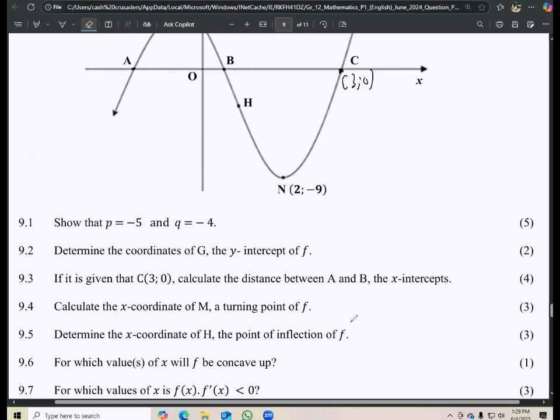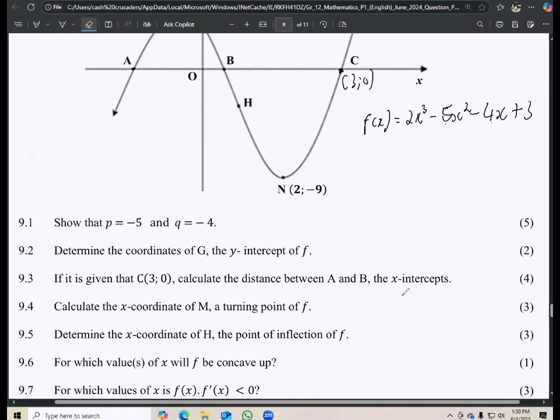So that means here you just have to use the factor method, right? So we have our f of x is equal to 2x cubed minus... remember we've already calculated p and q. So at this point, if you were not able to calculate p and q, you can still use those values and continue getting other marks. So remember, focus on collecting marks. Just replace where there's P, replace where there's Q, and then you can continue to solve the other questions.